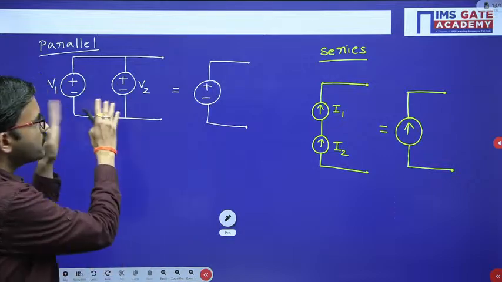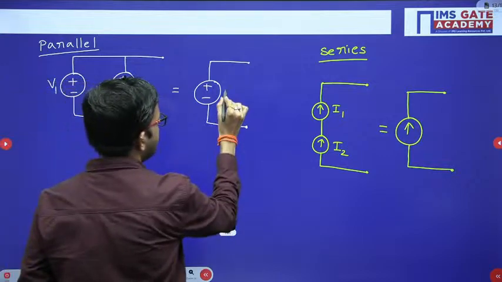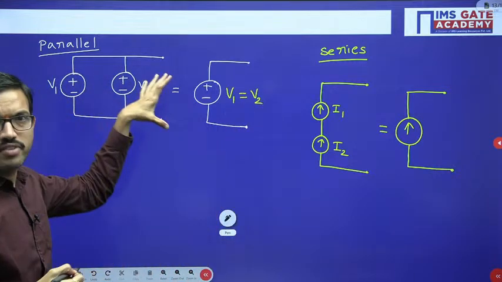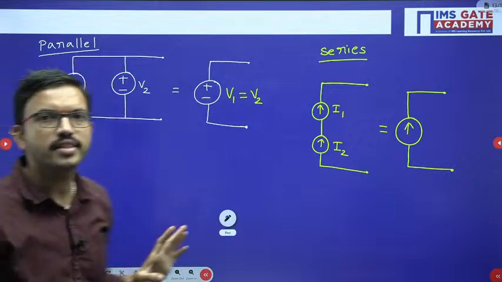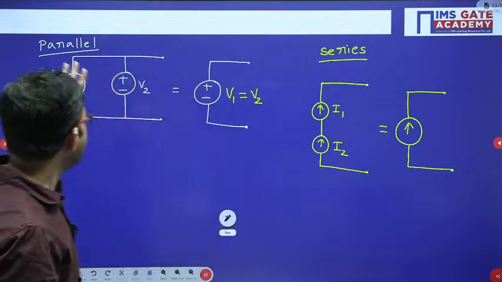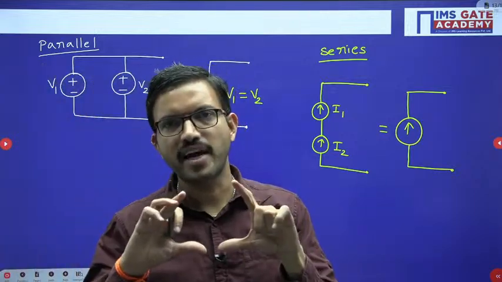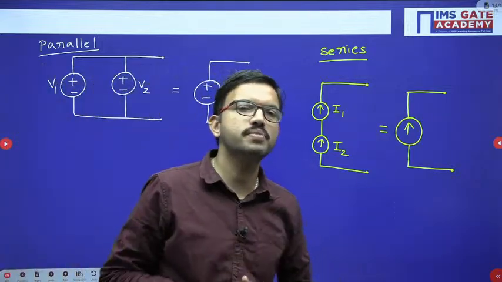That means here V1, V2 both should be the same value. It's not that they are different. So V1, V2 both are same. If this is 5 volt, this will be 5 volt. Or if this is 3 volt, this should be 3 volt. You cannot connect a 5 volt battery with a 9 volt battery. Two different batteries you should not connect in parallel, because in parallel voltage should be same.